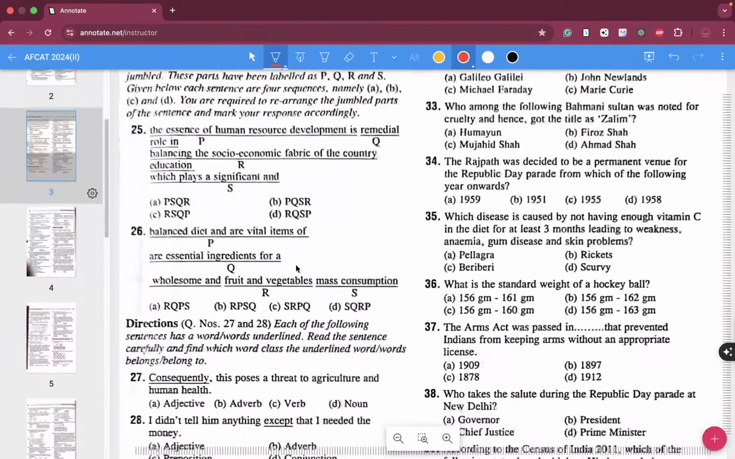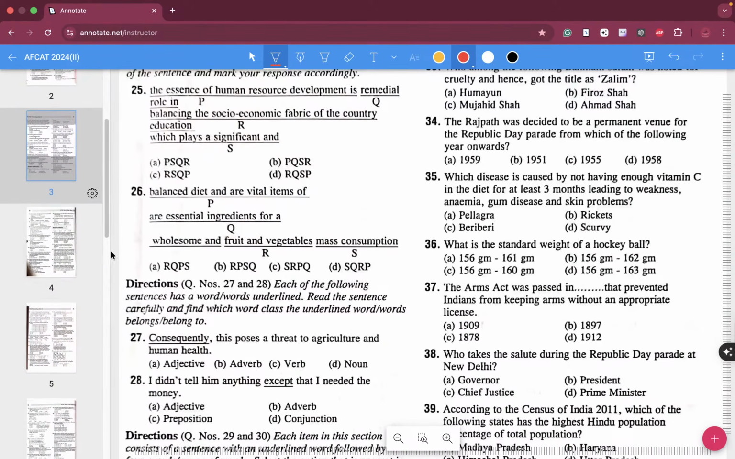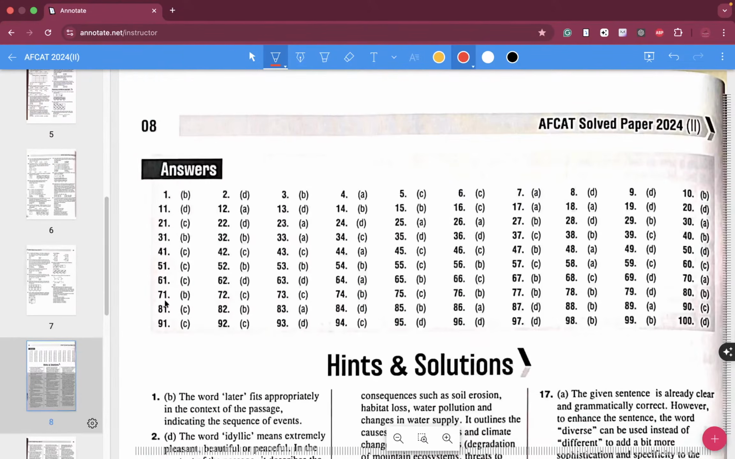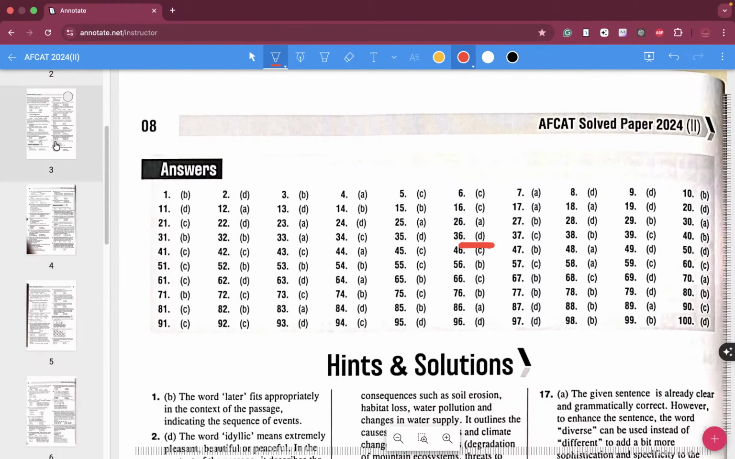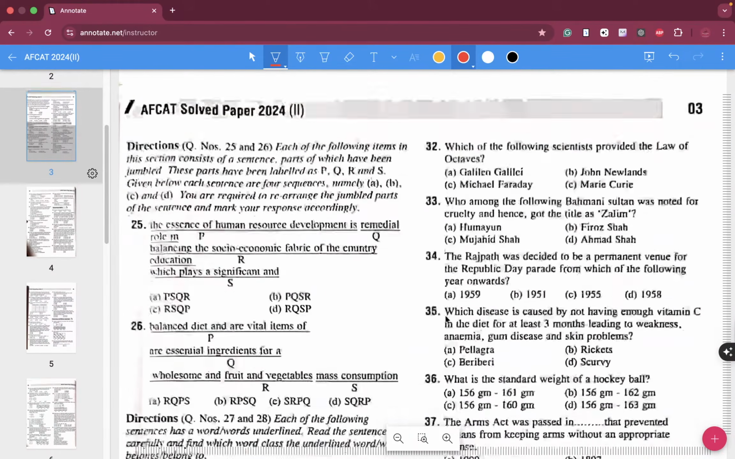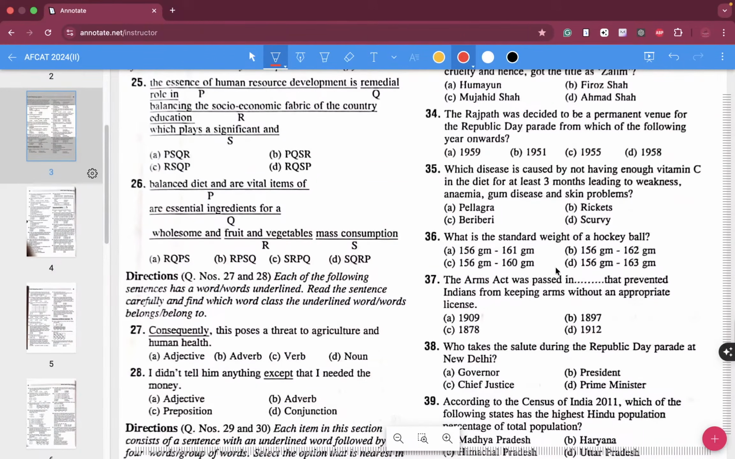Okay, 156 to 162, right? Question number 36, which one? I do not know, right? D over here is the correct answer for question number 36, 156 to 163 grams. Okay, it's completely okay to skip certain questions. That is absolutely fine.